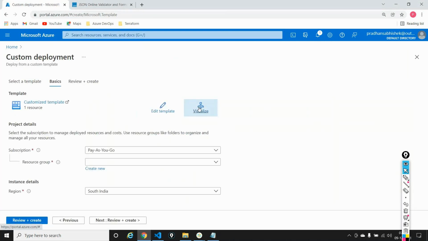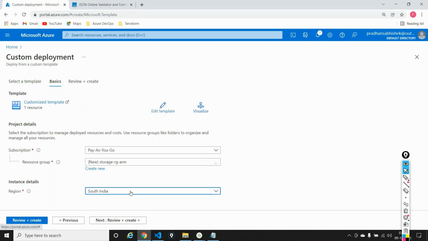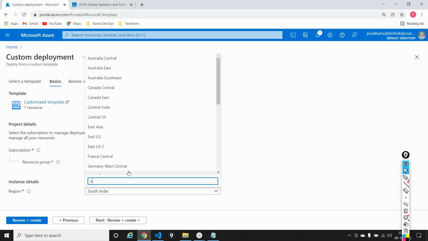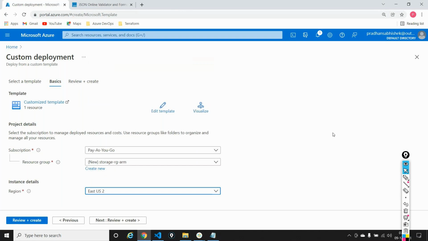Now it's asking me which resource group I want to create it in. I do not have a resource group, so I'll say this is something like storage RG ARM. Since I'm creating my storage account in ECS2, I'm also putting my resource group in ECS. It can be in any location, not a problem.